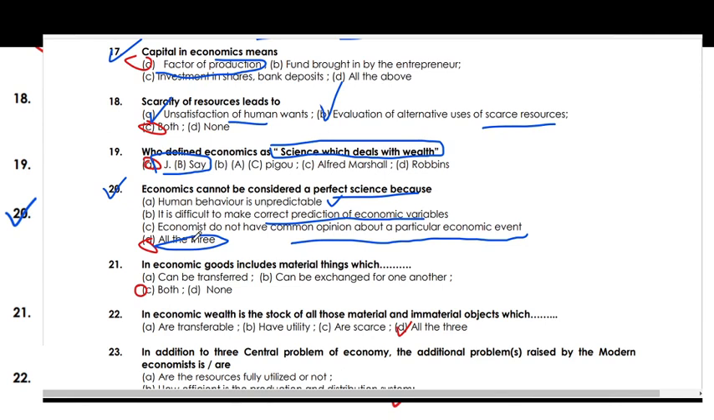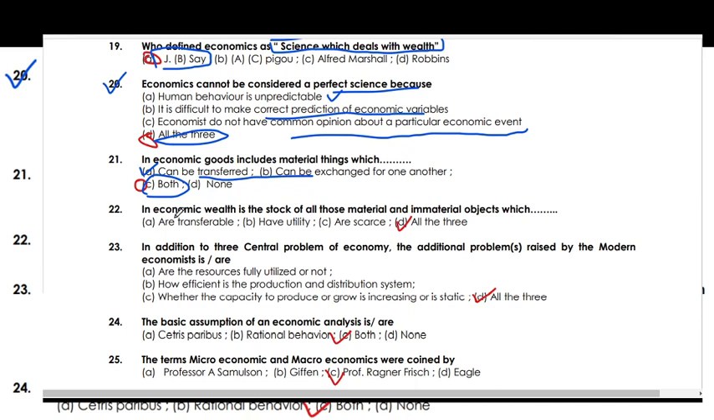An economic good includes material things which can be transferable and can be exchanged for one another. So option C is the right answer, A and B both. In economics, wealth is the stock of all those material and immaterial objects which are transferable, have utility and are scarce. All of these are the right answer.